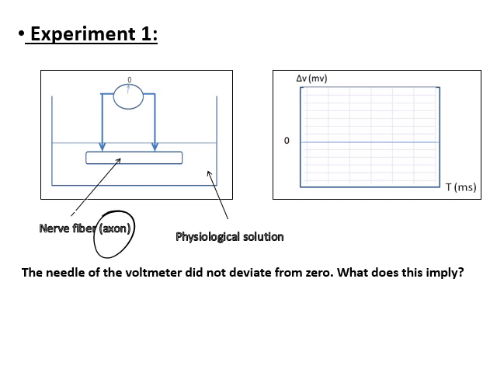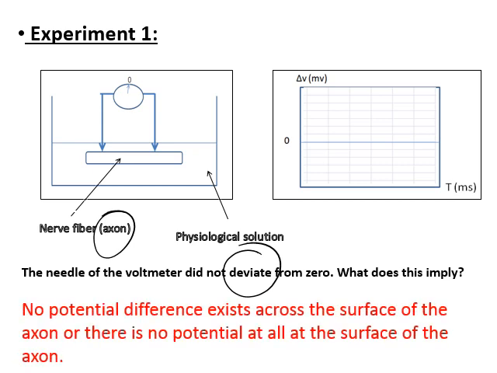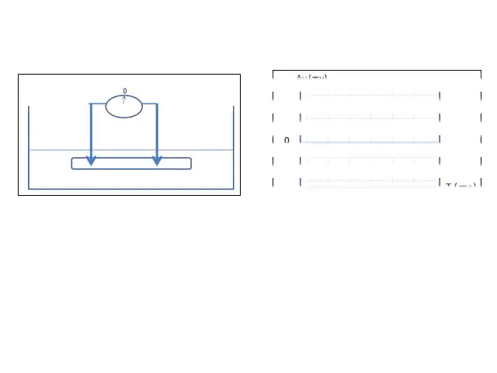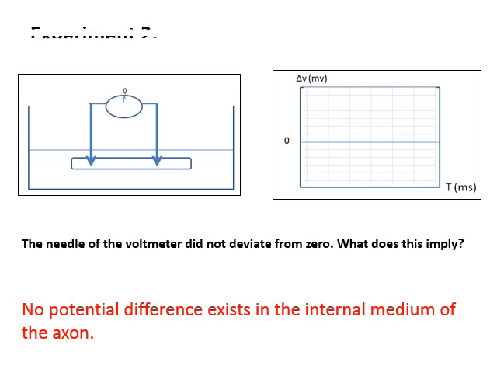The needle of the voltmeter didn't deviate from 0. What does this imply? It remains at 0. This indicates that there is no potential difference across the surface of the axon. Whenever it remains at 0, there is no action potential. Moving to experiment number 2. The needle of the voltmeter didn't deviate from 0. What does this indicate? There is no potential in the internal medium of the axon. Both of the electrodes are connected to the internal medium, so there is no potential difference.